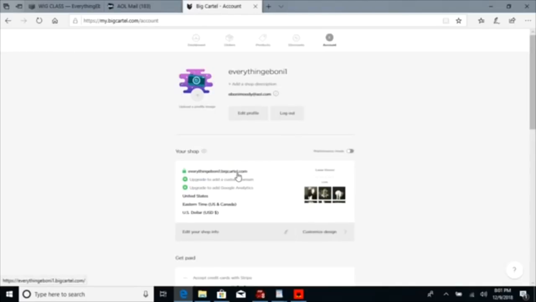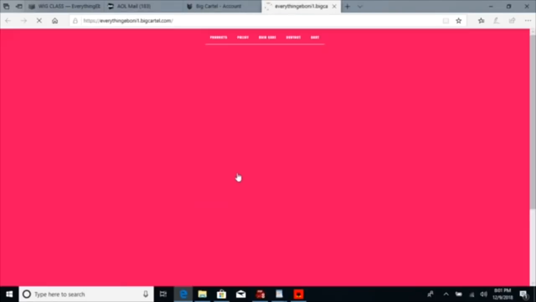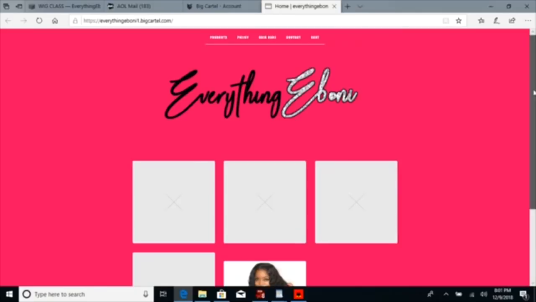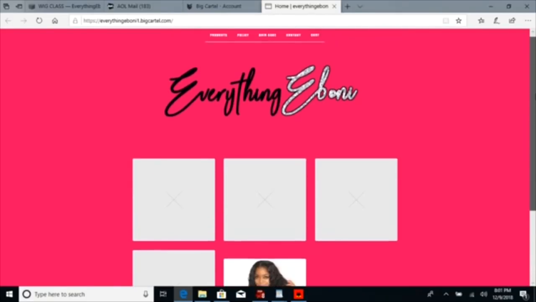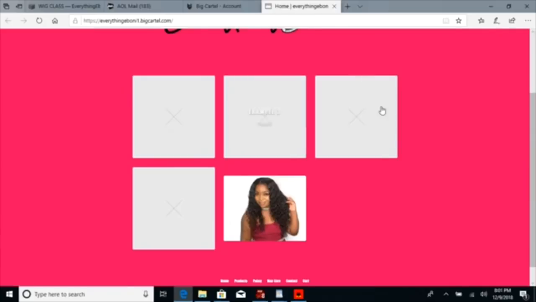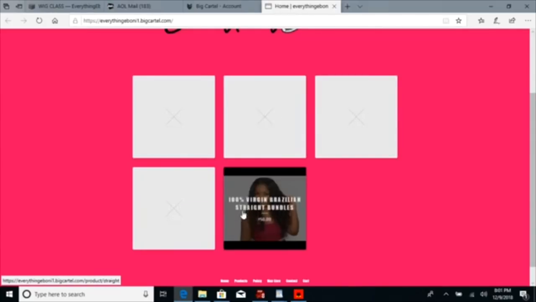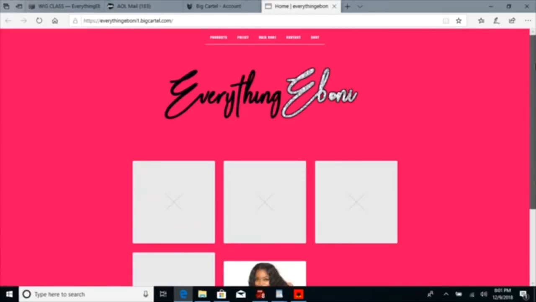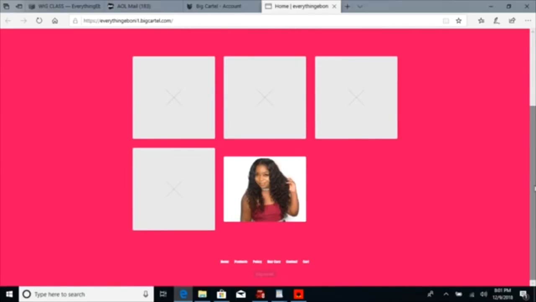So let's go and view the website now that I've added extra products. See? So that's what your website will look like then. If you have extra products added, of course, you'll be able to add the title, and you'll add a picture. But that is what your website will end up looking like. So hopefully I've been helpful. Hopefully I didn't confuse anyone.